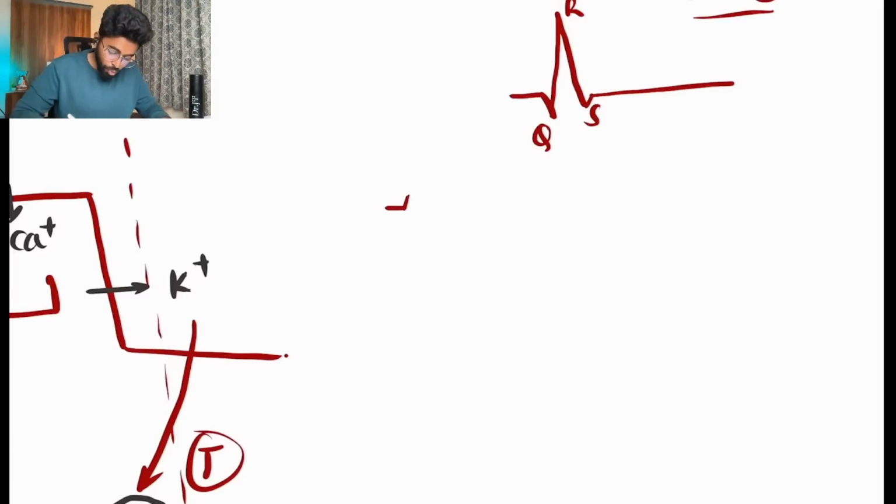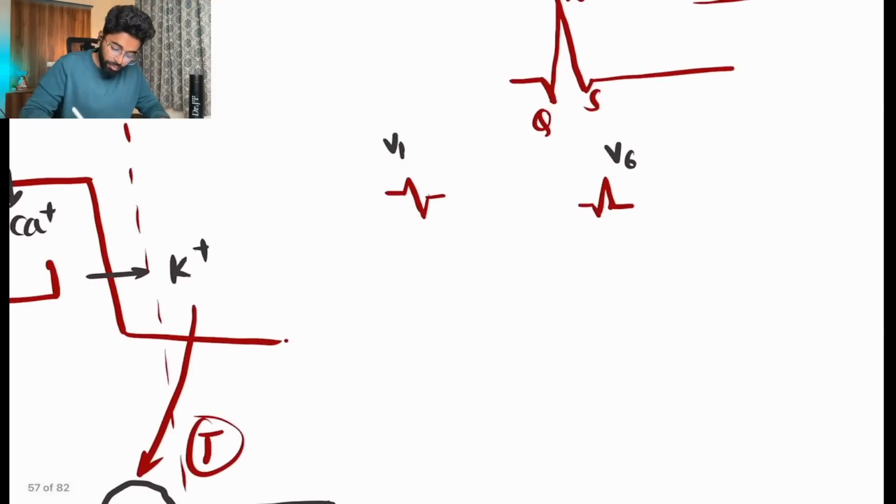Yeah. So the answer is both, right? The answer is both, but how? Let's take V1 and V6. Here we can clearly see in V1 we have an R and an S. In V6, take the normal ECG that I have given in my PDF, and you can clearly see we have a Q and an R.